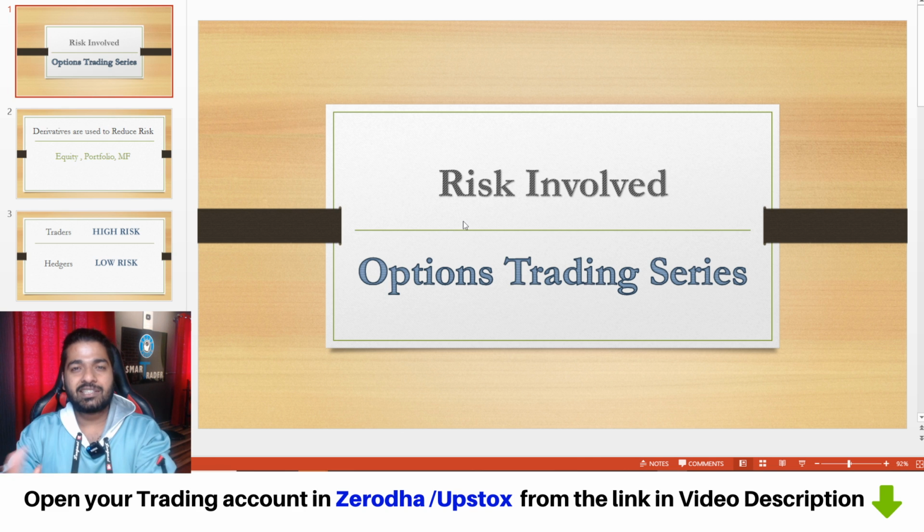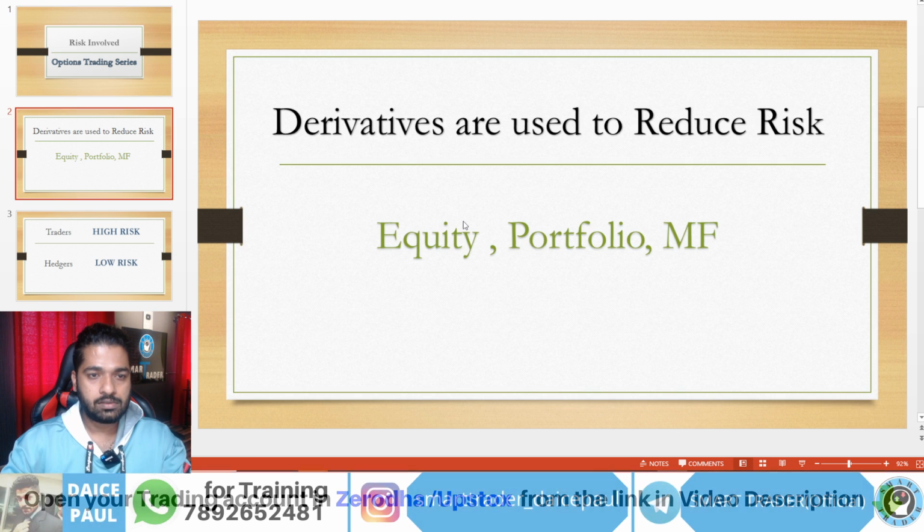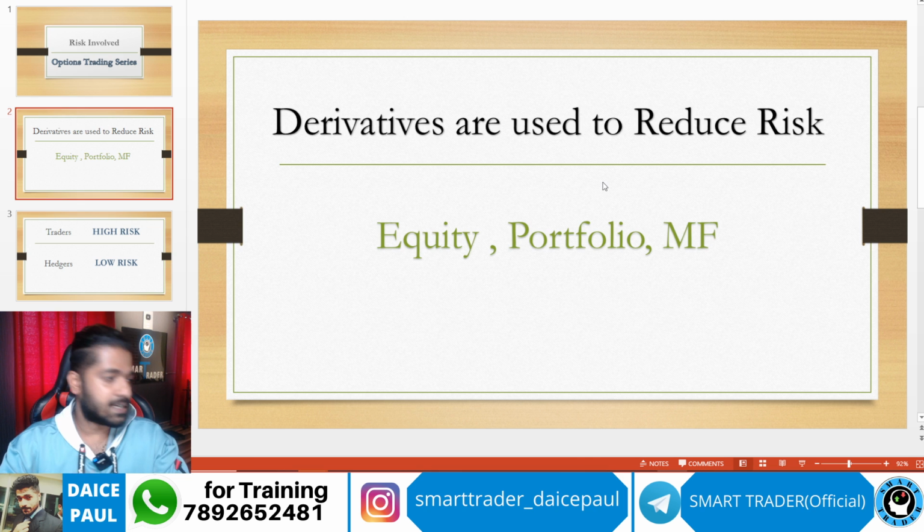Before learning strategies, option strategies and all those, let's talk about the risk, and later we will decide what all we can learn. First of all, derivatives are used to reduce risk. So you need to understand derivatives.